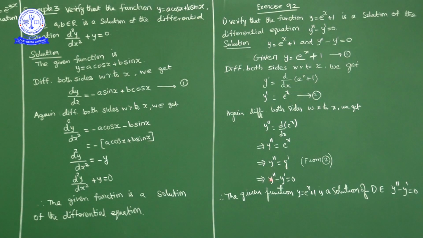So write y dash this side. y double dash minus y dash is equal to 0. So the given function y is equal to e power x plus 1 satisfies the differential equation y double dash minus y dash equal to 0. So y equal to e power x plus 1 is the solution of the differential equation y double dash minus y dash equal to 0. Now we will continue remaining problems in next session.